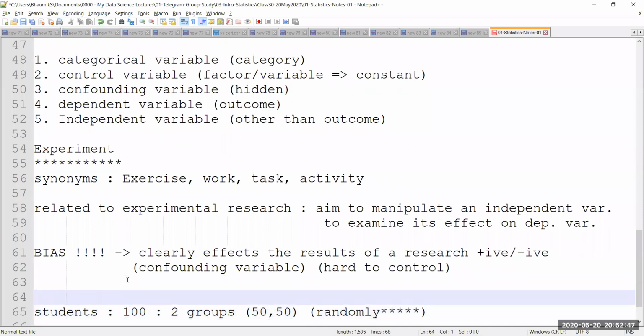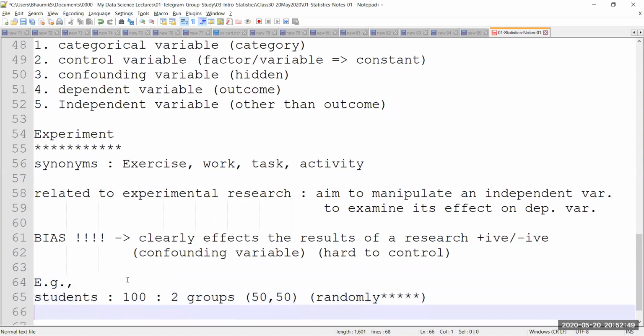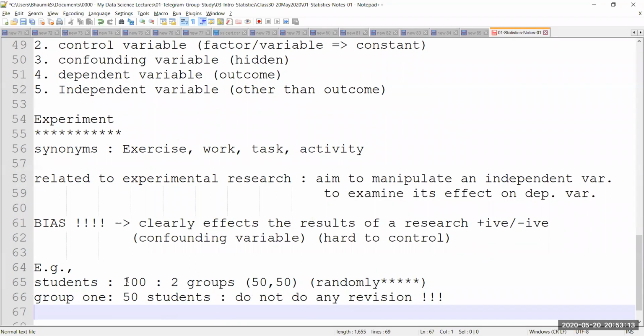But let's take an example. In this example, I am a teacher, and I'm dividing these 100 students into two groups, 50-50. I'm going to call the first group group 1. Group 1 has 50 students, and what I'm going to ask them to do is this: tomorrow there is an examination. Do not do any revision. Do not revise any notes, any mathematics, or anything that I've taught in the class. Tomorrow there will be a test.